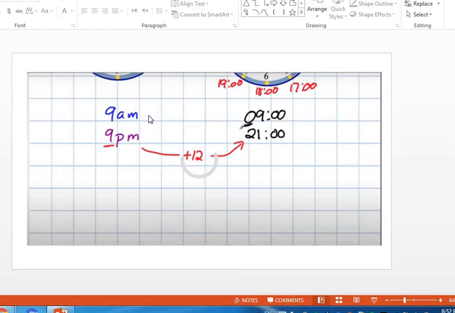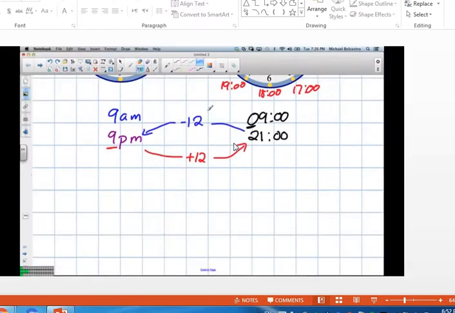So AM, keep it the same for the 24-hour clock, but PM, just add 12, and vice versa. If you want to convert from 2100 in the 24-hour clock into the ordinary 12-hour clock, I just subtract 12 to convert it to PM.